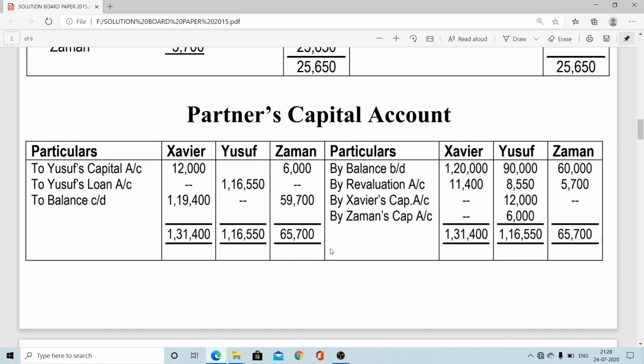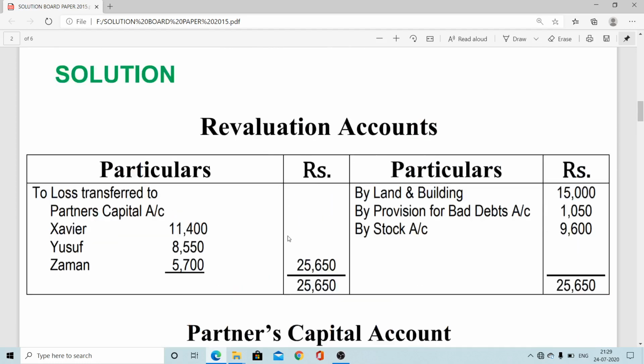So here is the solution: open the revaluation account, open the partners' capital account, but the working part is essential. Without the working calculation we cannot complete, and if any learner solves without working, full marks will not be given, because separate marks are allotted for working. So this is a simple, easy problem.